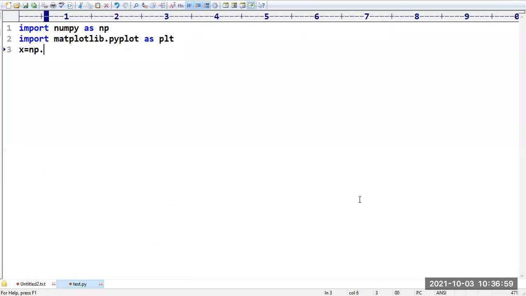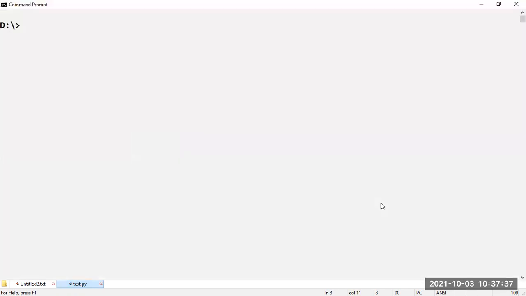x is equal to np.arange, take the values from 1 to 11. Then y is equal to x double star 2, which is nothing but the power function. Sir, I have two values here. I want to represent these two values in a diagrammatic manner. We have to use the plt.plot method, x comma y. Then plt.show, it is going to draw a graph between x and y. Let us show that graph style, sir.